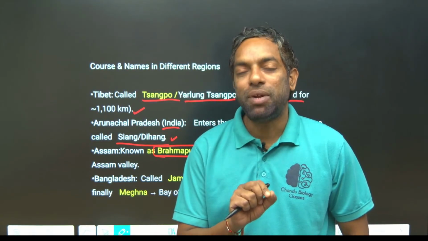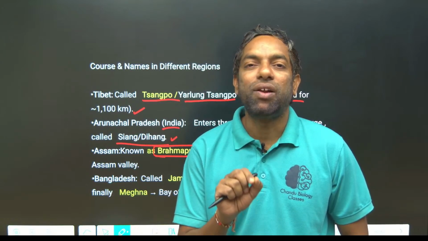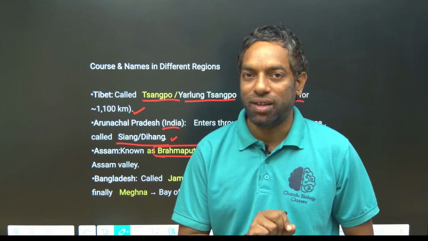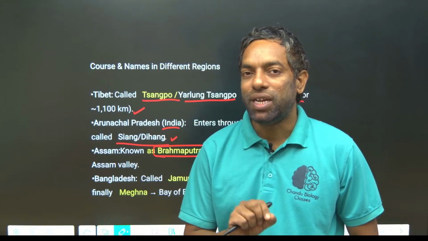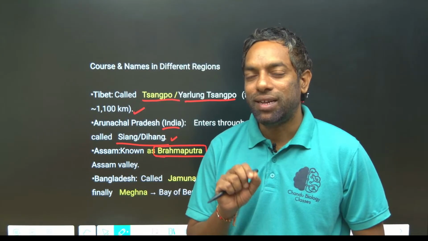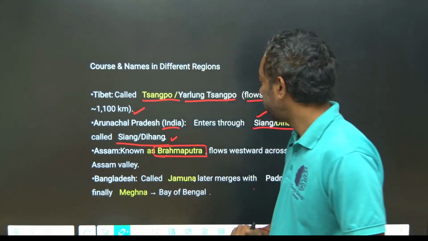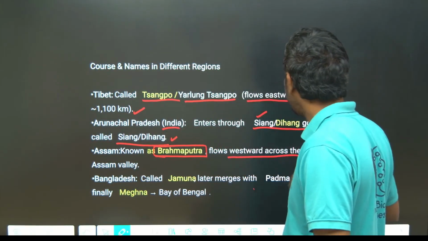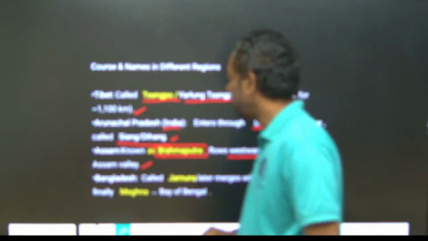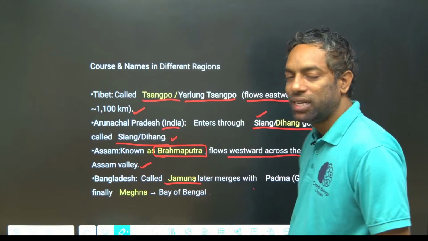After Arunachal Pradesh, it reaches Assam, right? In Assam, we call it Brahmaputra. Until then, in Arunachal Pradesh, the name is Dihang. This kind of question can be asked. It flows eastward, crossing the Assam Valley. In Bangladesh, it is called Jamuna.